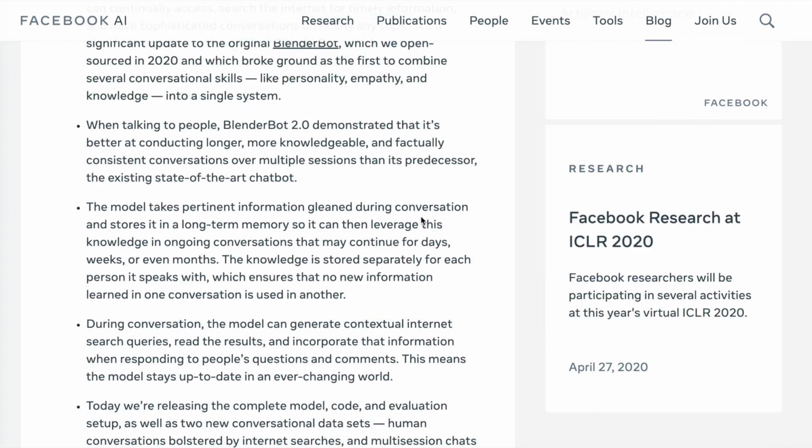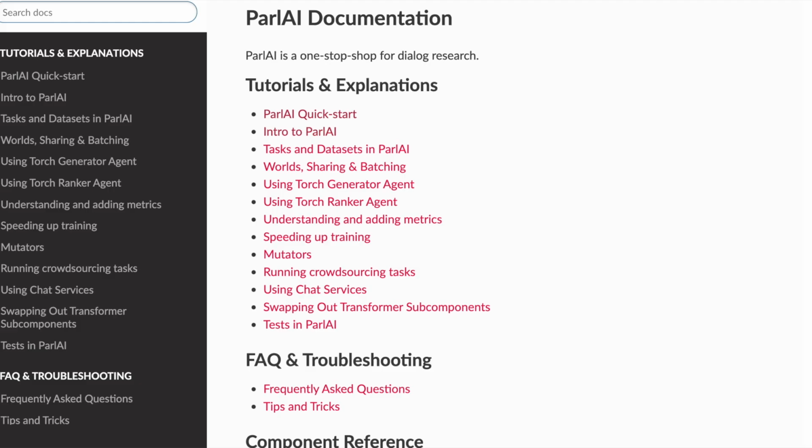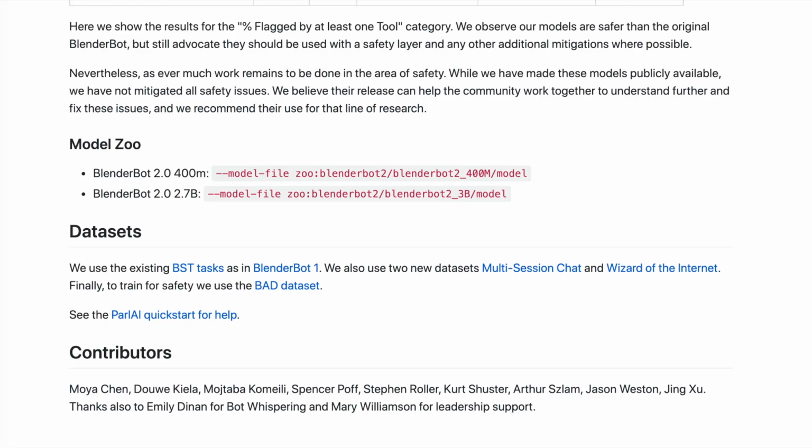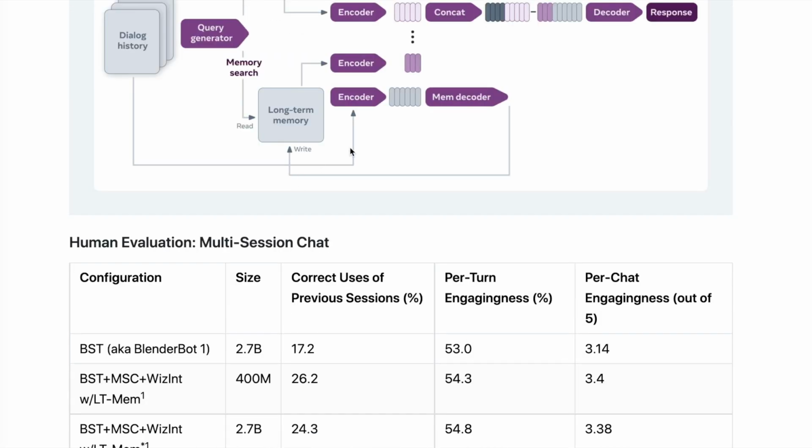So a really exciting new chatbot, open source, something that you can play around with and load the weights and use in your research, and all sorts of cool things in this BlenderBot 2.0 model.